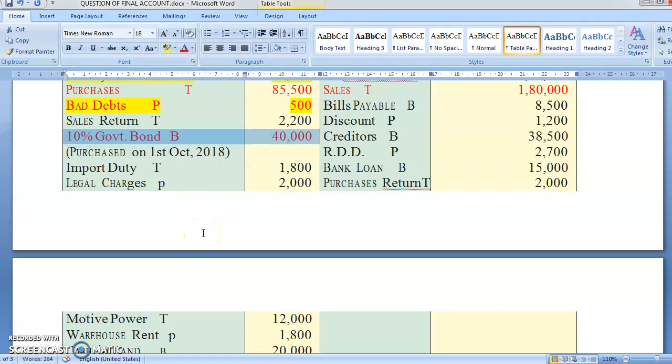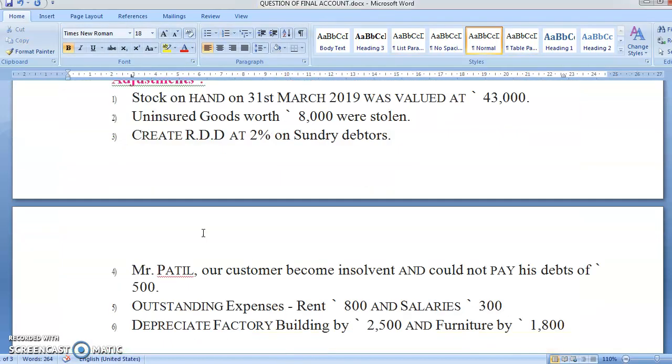I have written, see, T is for trading account, P is for profit and loss account, and B is for balance sheet. Now read the adjustment. Stock as on 31st March was valued at 43,000. So what are the two entries of closing stock? Tell me, students. Trading account credit side, balance sheet asset side. So it is neither added nor subtracted from any item. So no need to do anything with it.